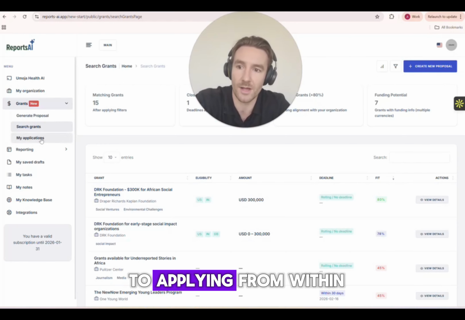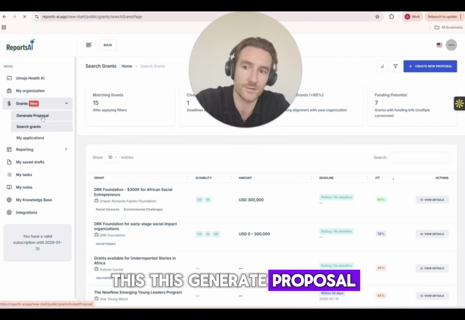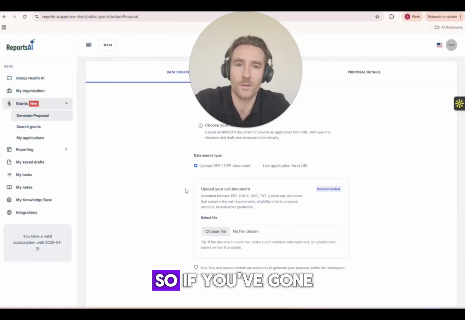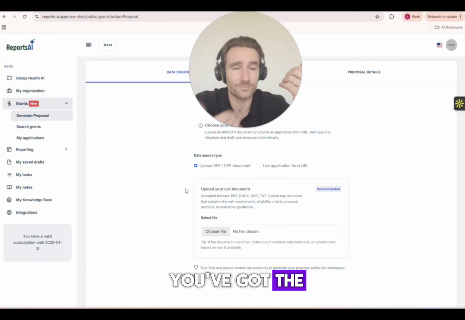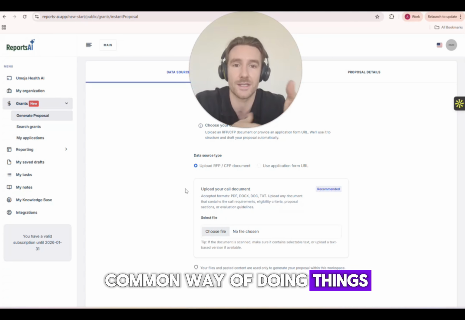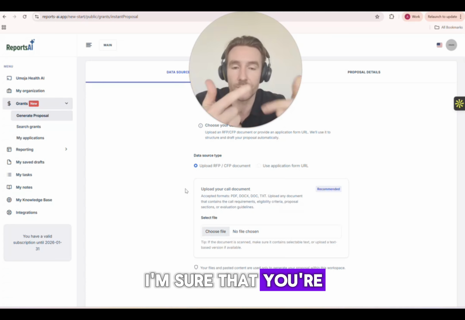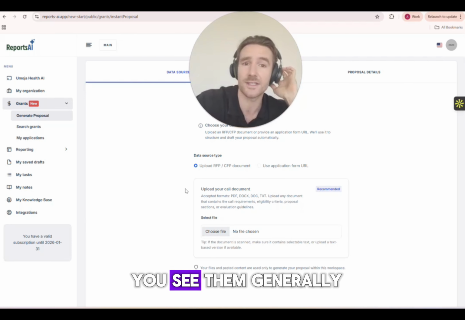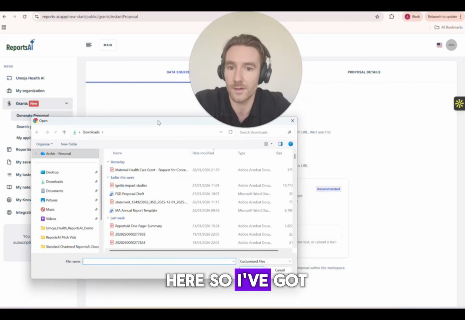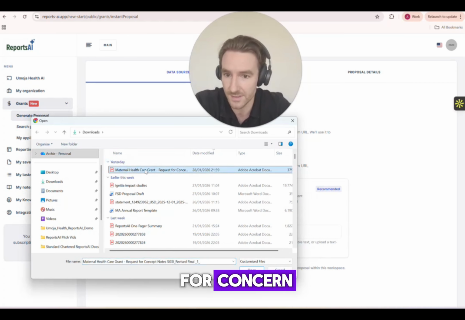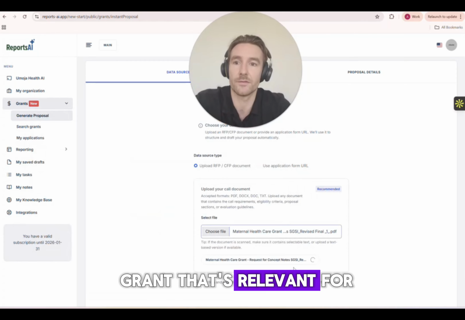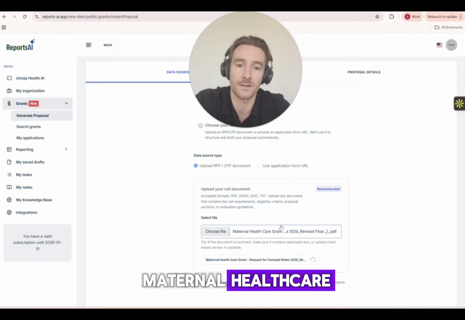So when it comes to applying from within the platform, this generate proposal part here is where I can show you how it operates. If you've gone to the grant, it could be some sort of application form, or it could be a request for proposal, which is quite a common way of doing things. If you're working in procurement, I'm sure that you're dealing with requests for proposal quite a lot, and that's probably how you see them generally. So if you've got that document, you can just upload it here. I had this one, which was a request for concept. This is a grant that's relevant for this Emoja Health because it's to do with maternal health care.